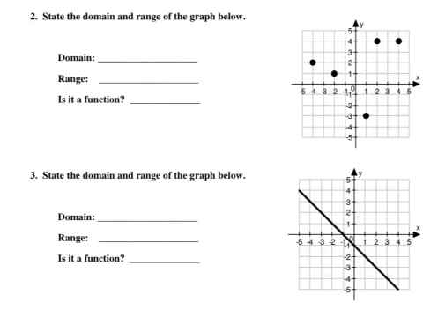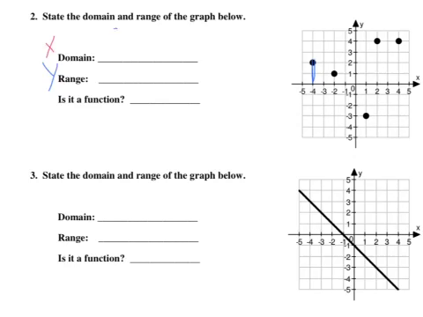Alright, number 2 says state the domain and range of the graph below. We know that domain are x values and range are our y values. What I want to do is look at x values first. Over here on this first point, the furthest to the left, I want to see where that traces back to my x-axis. So I'm going to take my pen and draw from this point down to the x-axis, and it touches at -4.